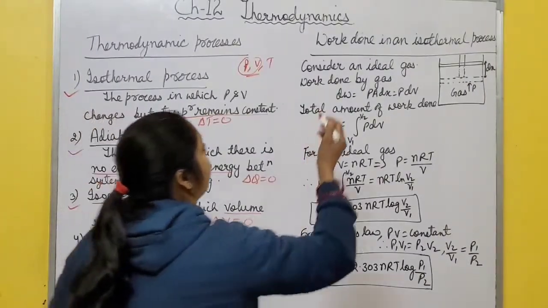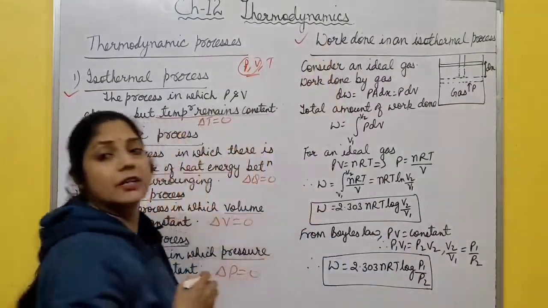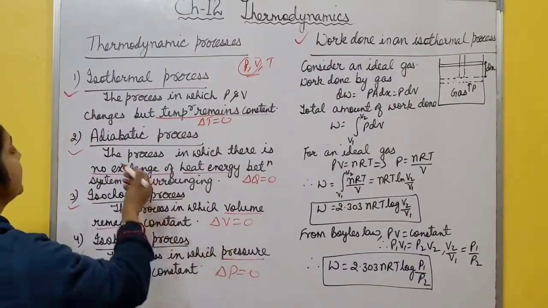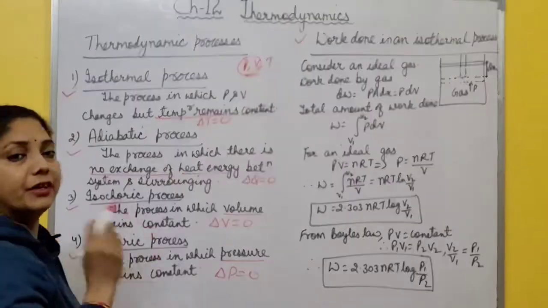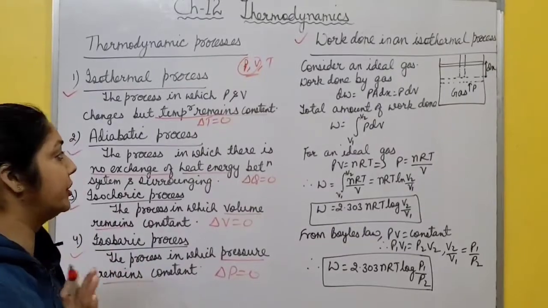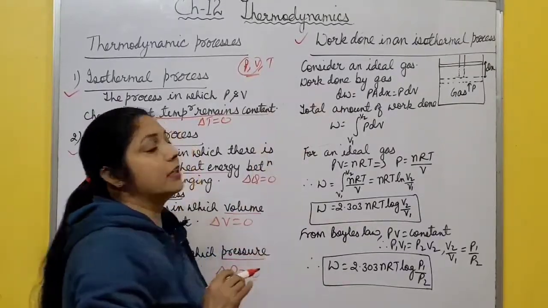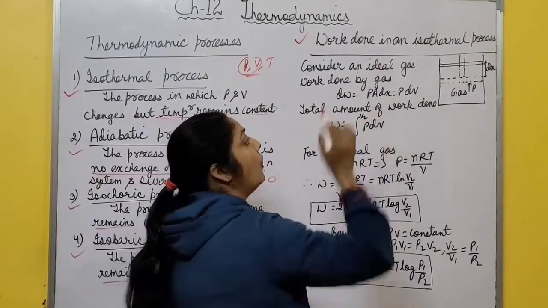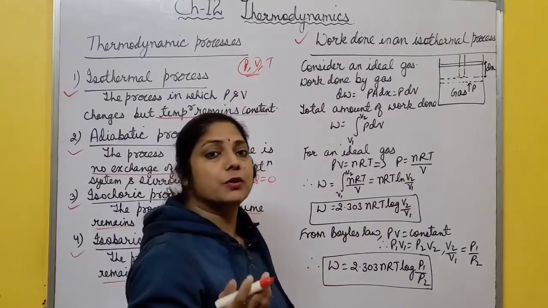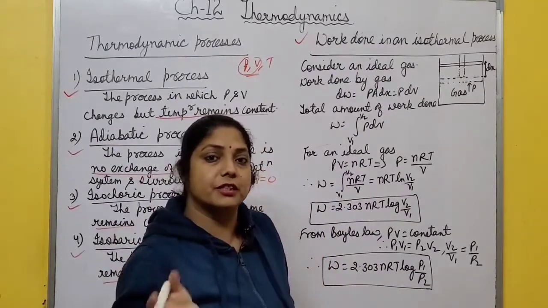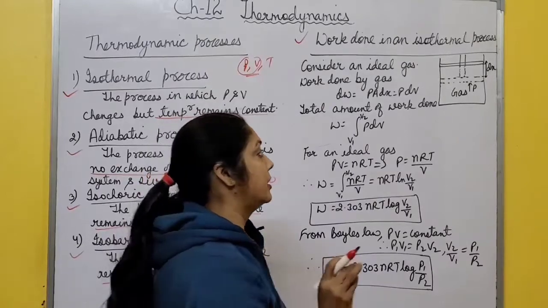Next, I am going to find work done in an isothermal process, and after this work done in adiabatic process. These 2 are very, very important topics from examination point of view. So work done in an isothermal process. You know what is isothermal process? Those processes in which pressure and volume change but temperature remains constant.